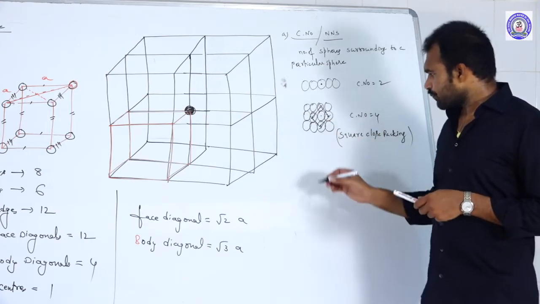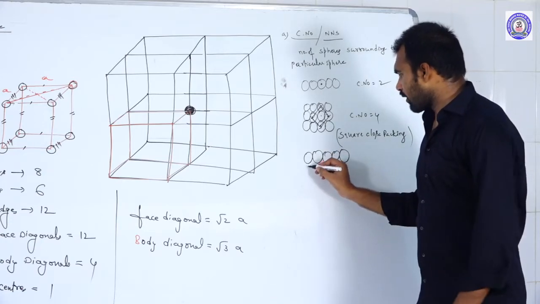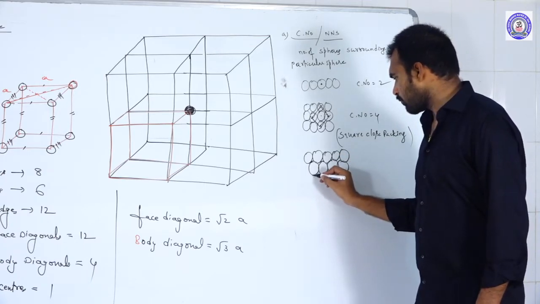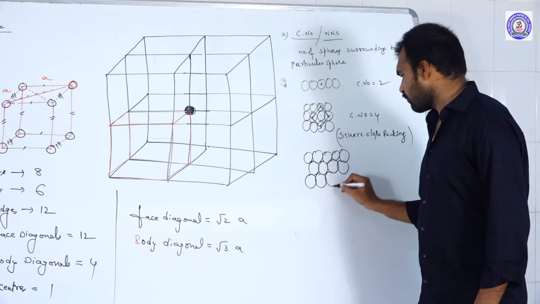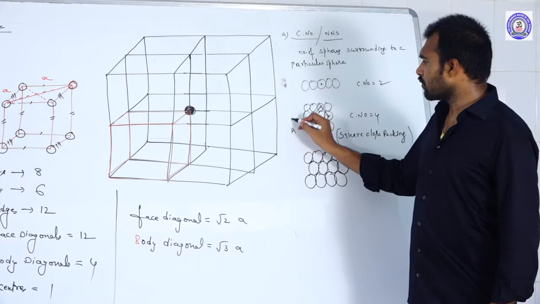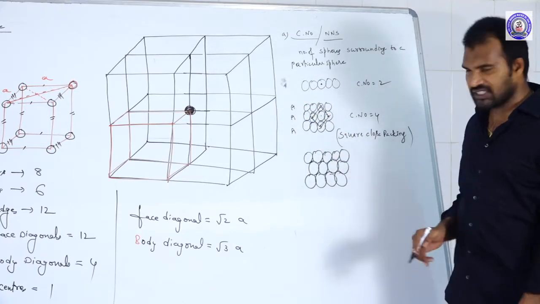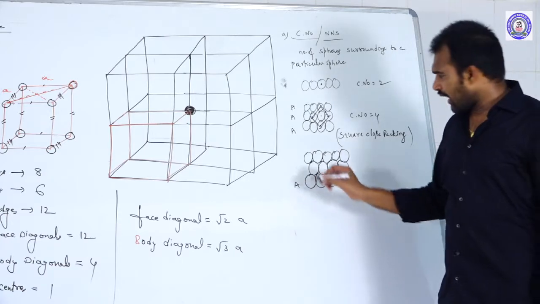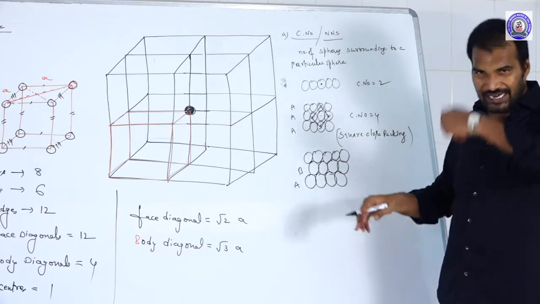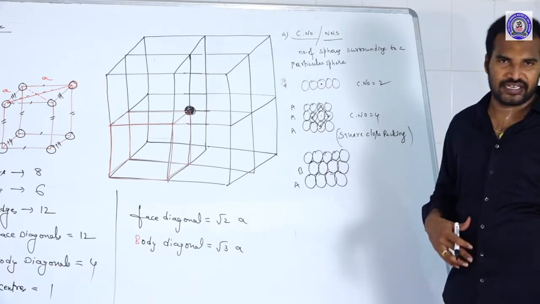Next one, suppose it is a hexagon. What is the difference from this one? Here all 3 layers are AA type only, just above one another. Whereas here, this is the A layer and the second layer, the B layer, is on the grooves of the first layer, not exactly above the first layer.